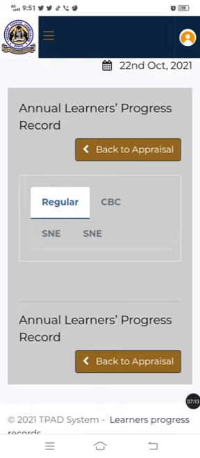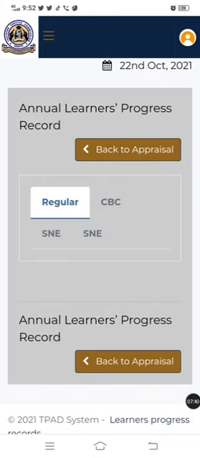But in case you are just CBC, and actually the teachers for lower grade 1, 2, and 3, they will not even move to the regular part. They'll come to the CBC. Actually, grade 1 to 5. If you have a lesson in grade 1 to 5, you're going to choose the CBC option. If you have 6, 7, and 8, you're going to go to the regular. But you will note that once you open this part, the regular part is the one which is activated.